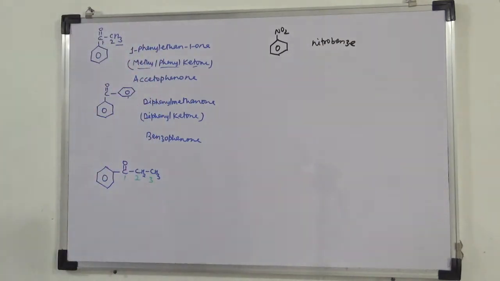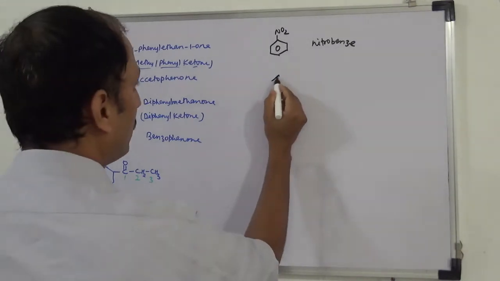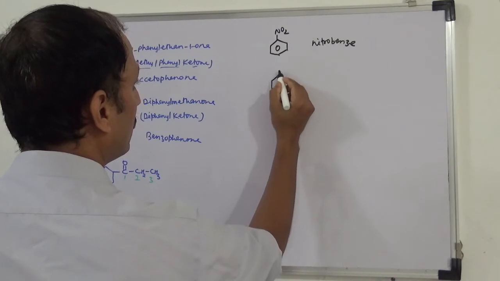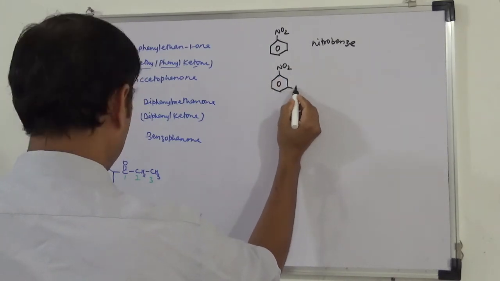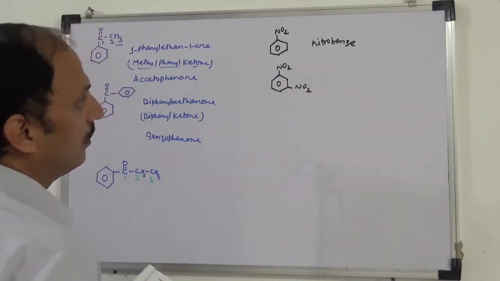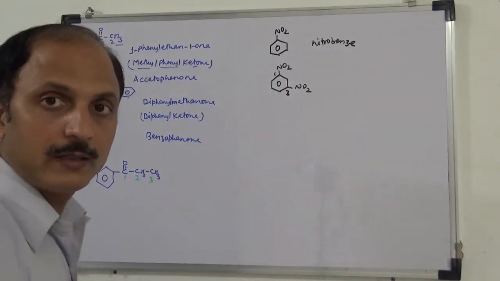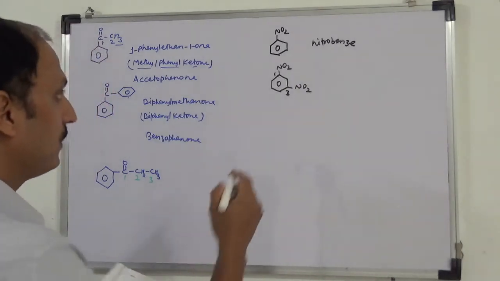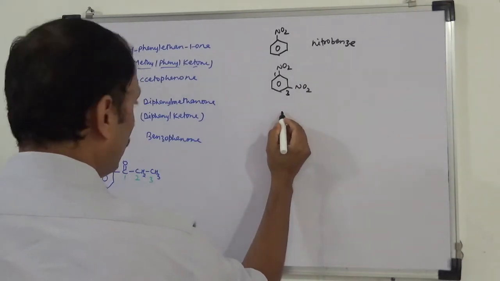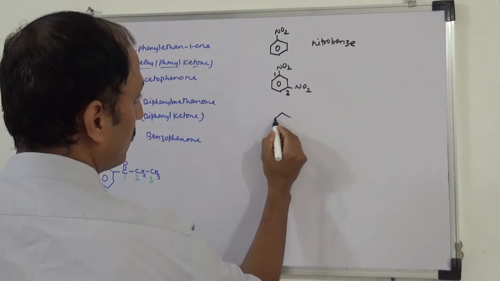This one is nitrobenzene. यहाँ पे this is 1, this is 3, so 1,3 dinitrobenzene. You can also write this 1,3 dinitrobenzene, or meta dinitrobenzene.